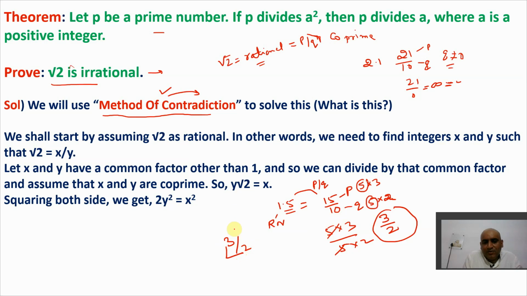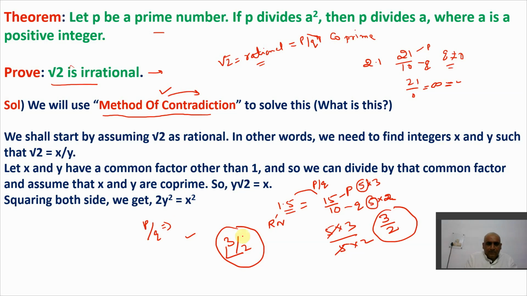Co-prime means they don't have any common factor. So we need to find the value of P by Q which are co-prime.